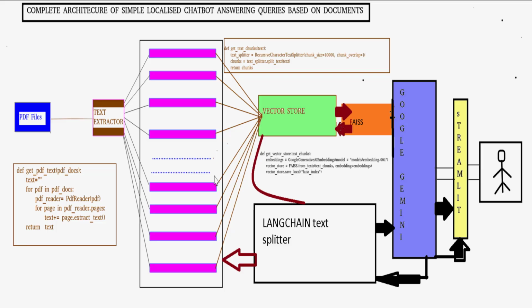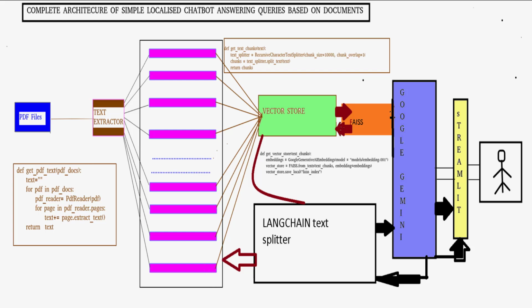See, this is the schematic diagram of the complete architecture of the chatbot answering queries based on the documents, which I will now explain in a very detailed manner. First, you can see the PDF files.